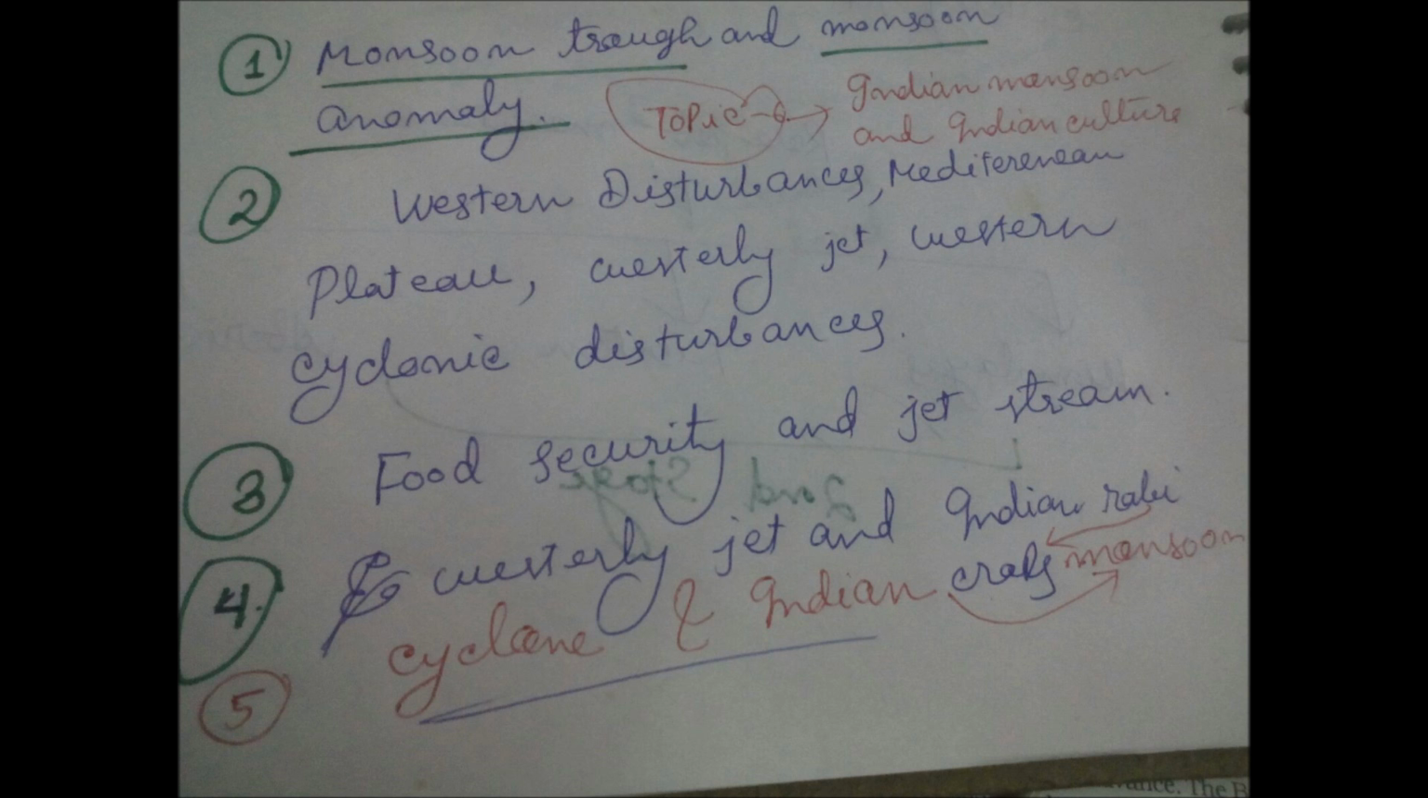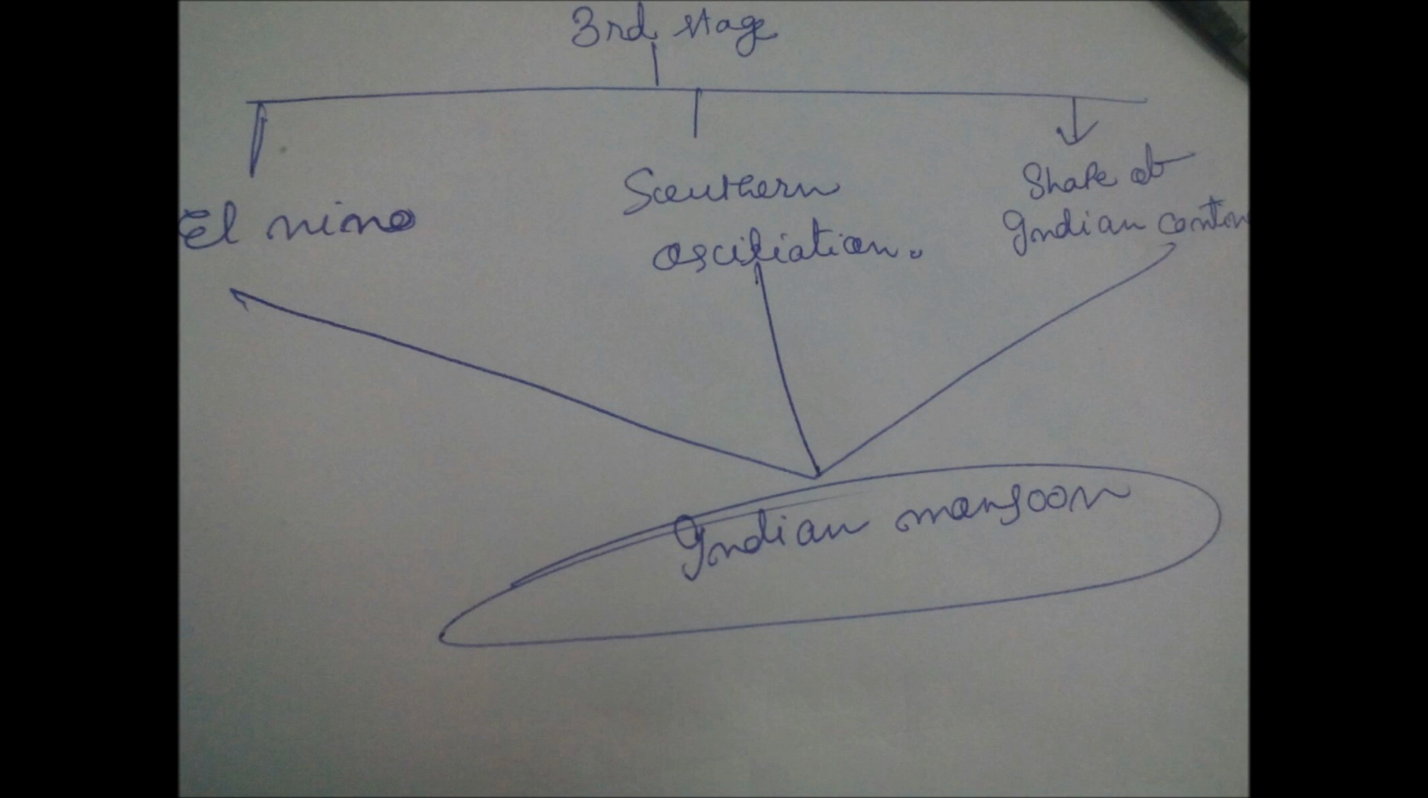Topic 5, cyclone and Indian monsoon. What is the relation between cyclone and Indian monsoon? Which cyclone occurs in which season and why? Then in a very extensive reading, you can also see the relation between Indian monsoon and Indian culture, because most of the festivals are related to the Indian monsoon. Bihu is such a festival. It is integrally related with literature and Indian culture. You can prepare a note also on Indian monsoon and Indian culture.